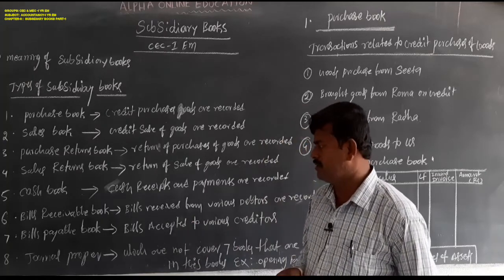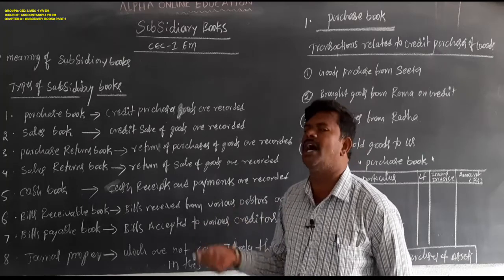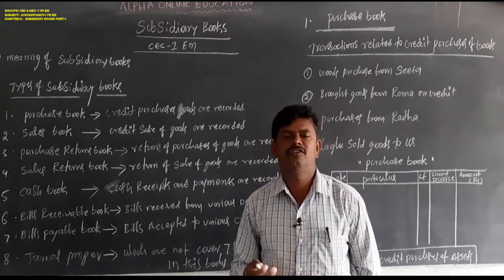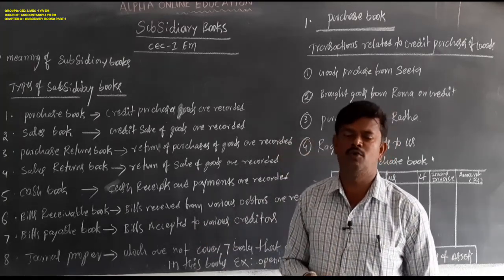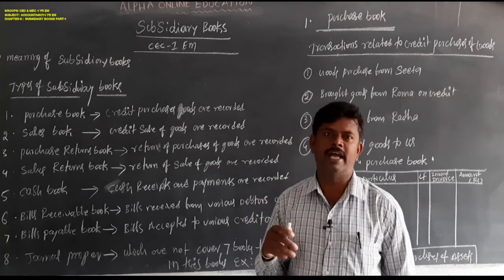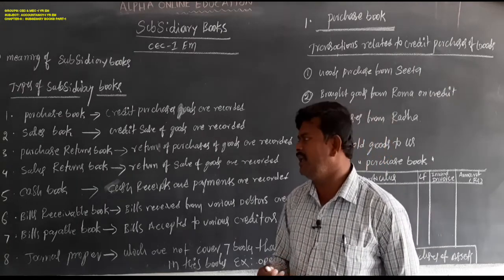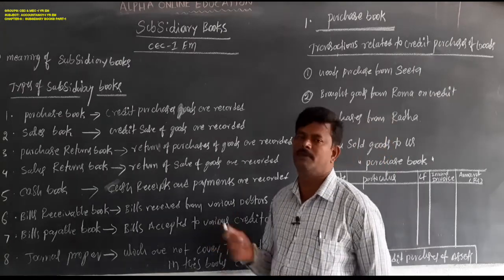Bills payable book means bills accepted for various creditors. We also give acceptances to creditors, and the acceptances given by the firm are maintained in the bills payable book.